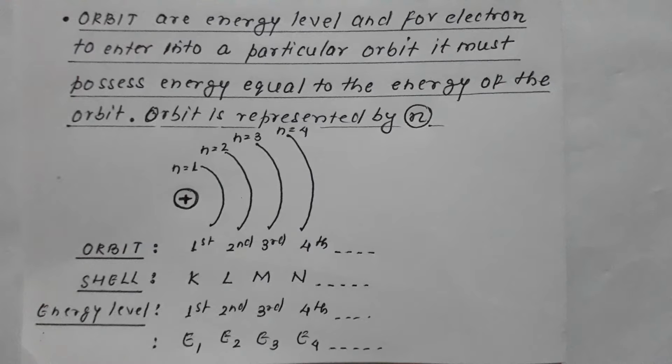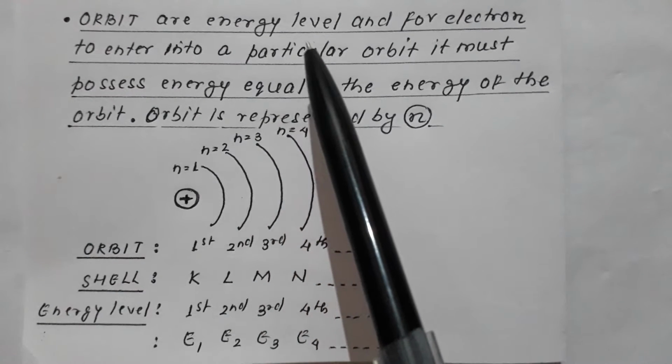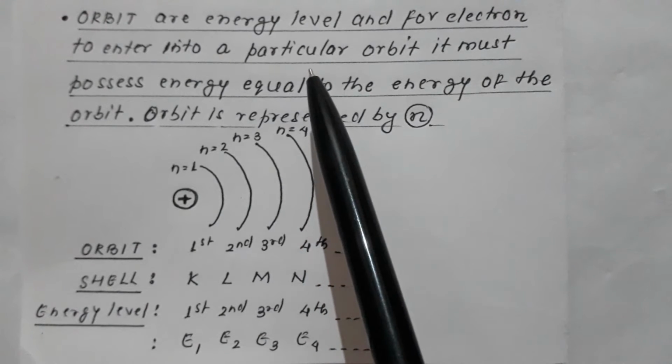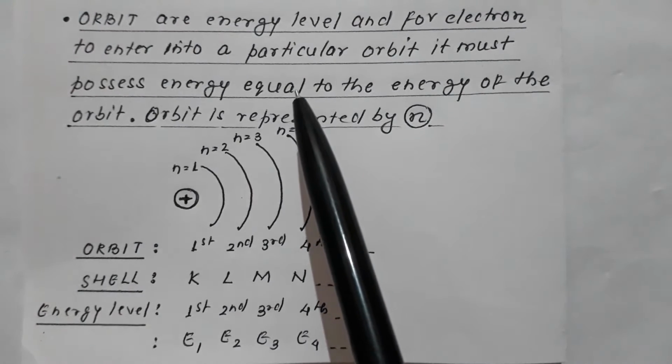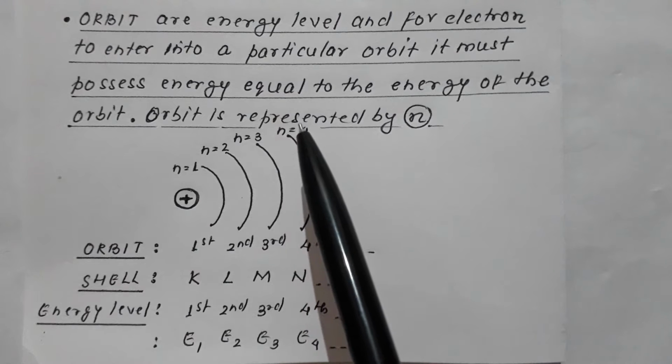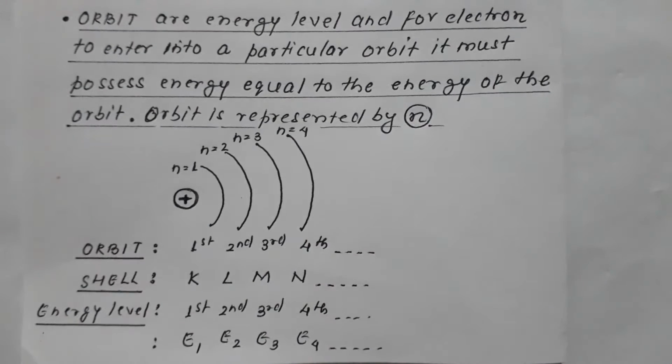Now this was not specified by Rutherford. What Bohr is saying is that orbits are energy levels, and for any electron to enter into a particular orbit, it must possess energy equal to the energy of the orbit.